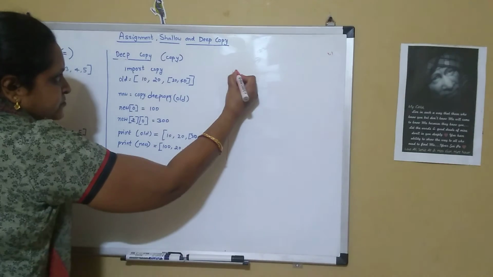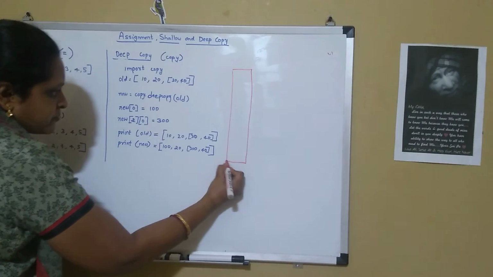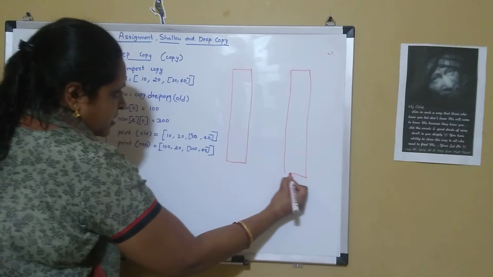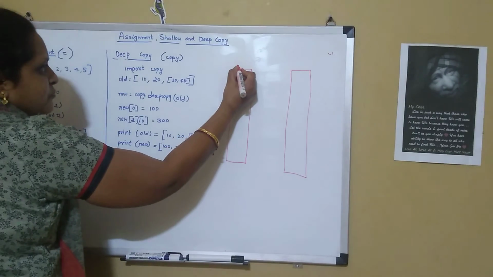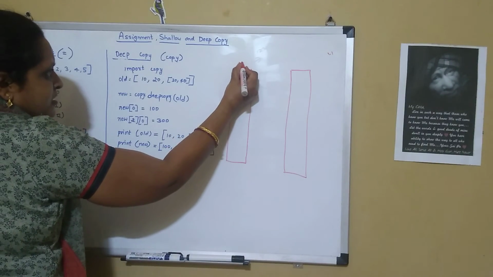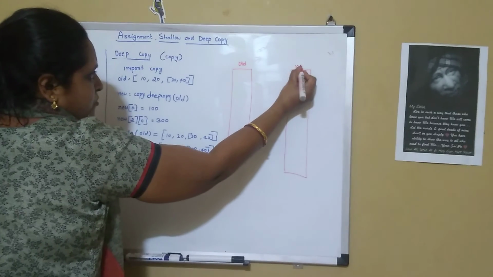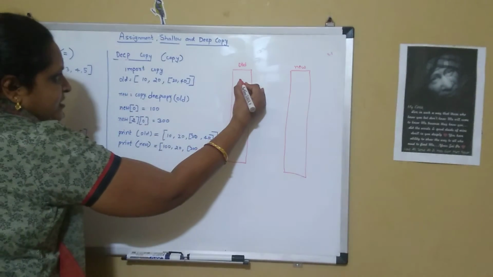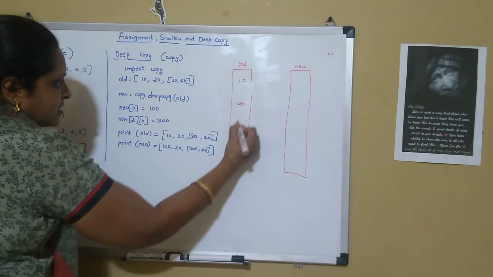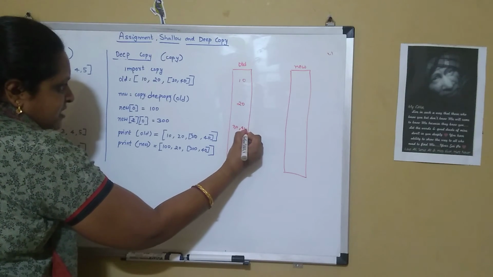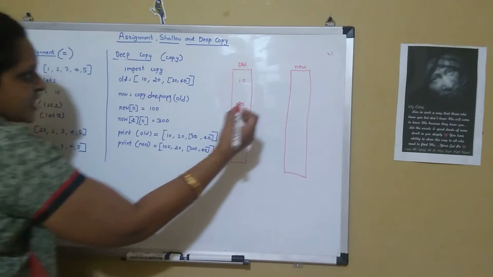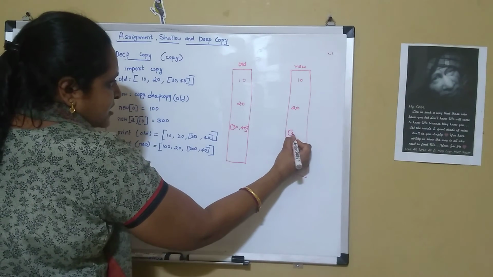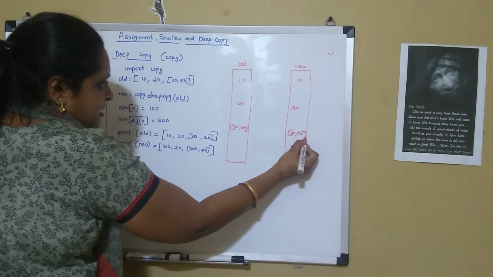Both old and new will be at two different memory locations. And 10, 20, 30, 40 is a nested list. Here also in the new we have 10, 20 and then 30, 40.